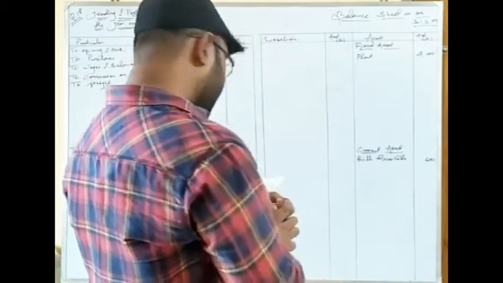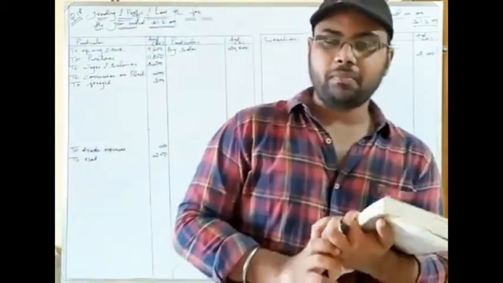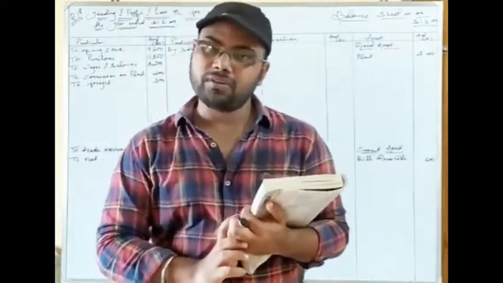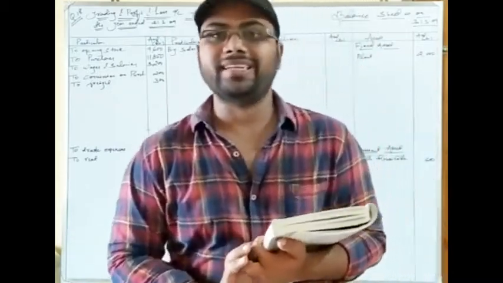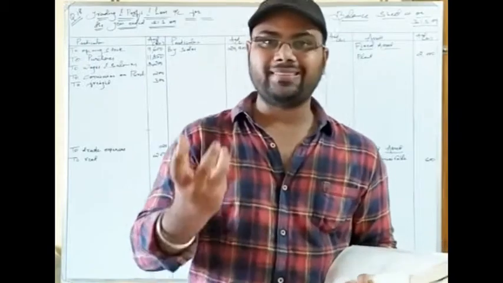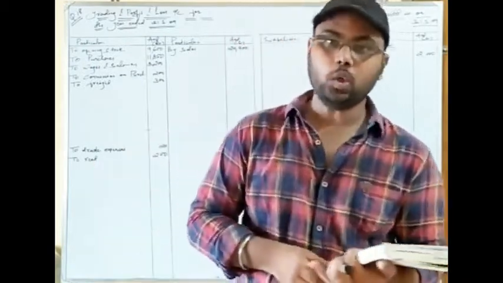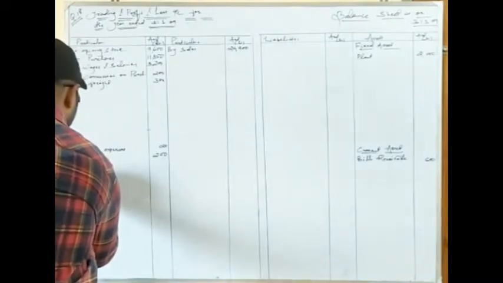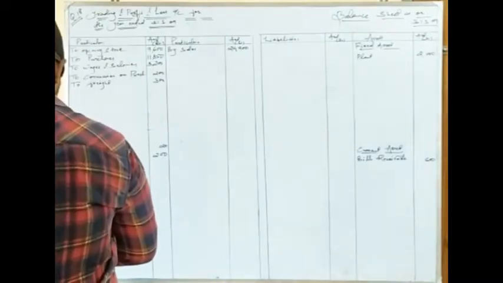Next is administrative expenses. See, as the name clarifies, expenses made for office or administrative purposes are called indirect expenses. So here it is given administrative expenses. So definitely it is an indirect expense and it will be taken to profit and loss account. Okay. So to administrative expenses.